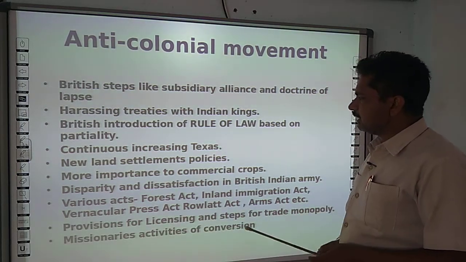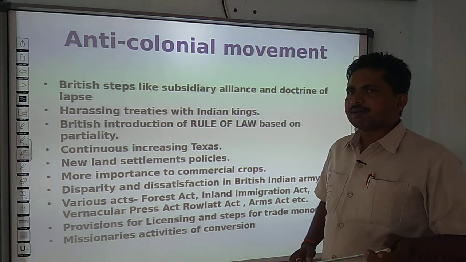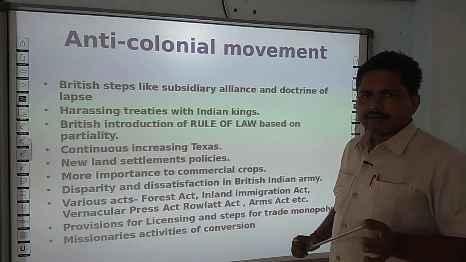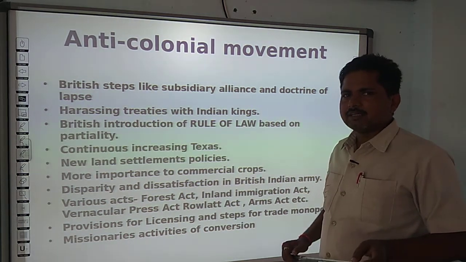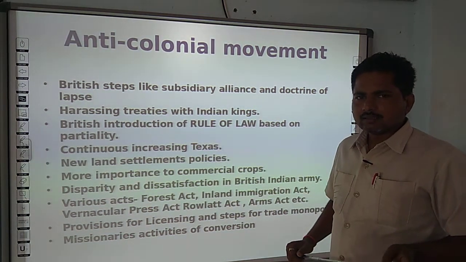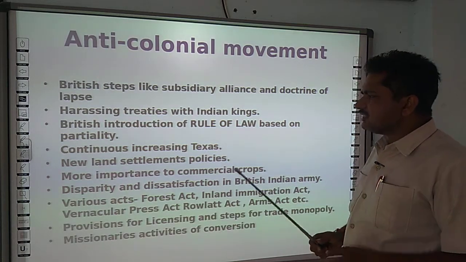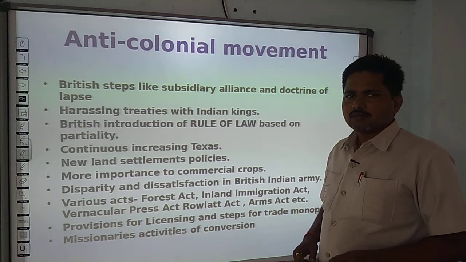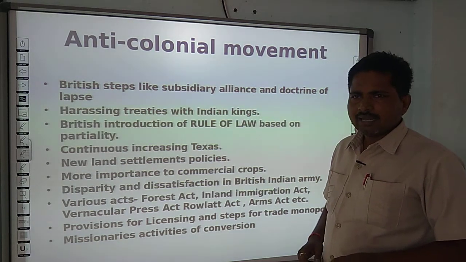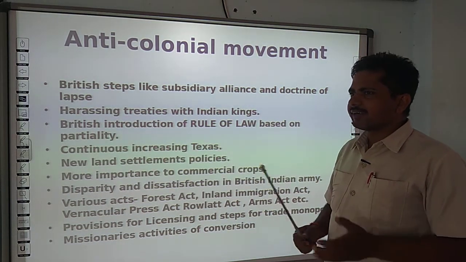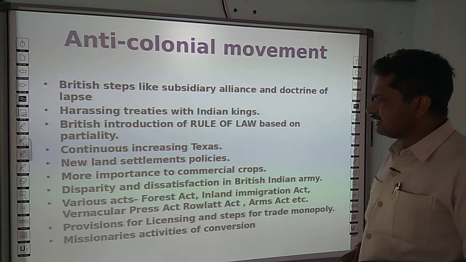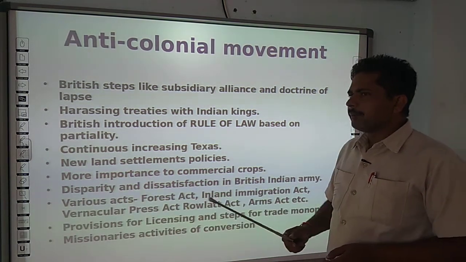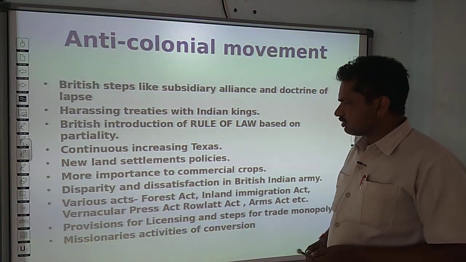These land settlement policies, like the Permanent Settlement, Ryotwari Settlement and Mahalwari Settlement, created a threat for Indian people and disturbed the traditional way of agriculture, which led the people to stand against the British government.